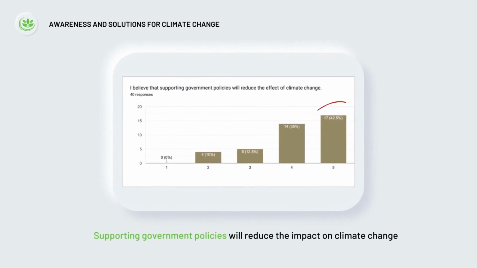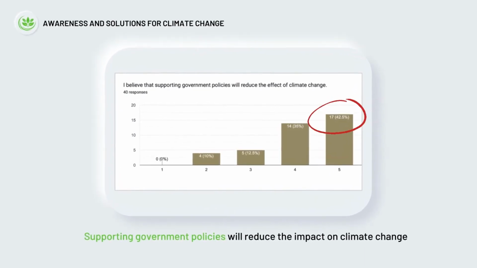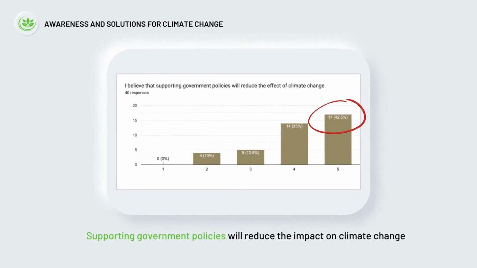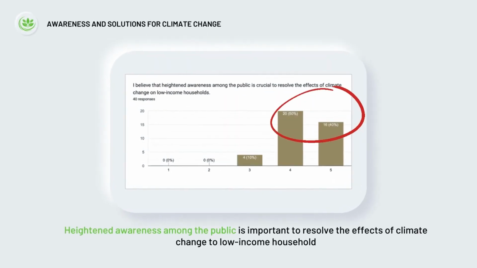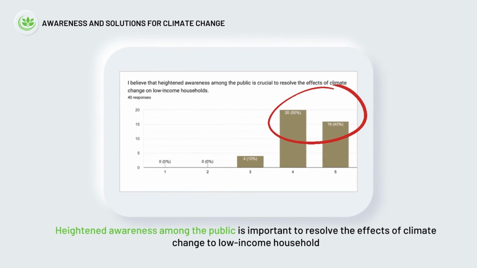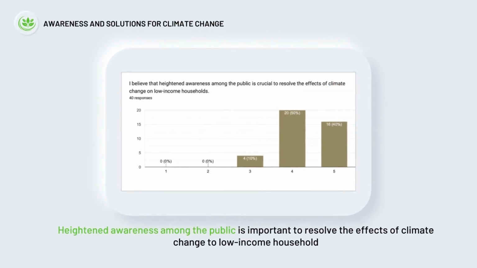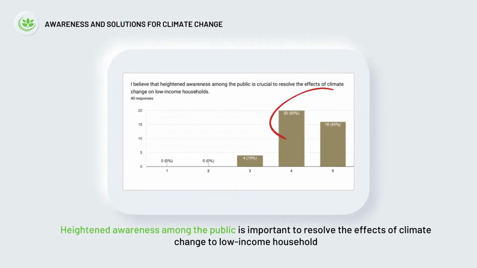In addition, 42.5% of the respondents strongly believe that climate change can be reduced by supporting government policies. A suitable government policy can be effective in minimizing the impact of climate change on poverty. Most of the respondents strongly believe that heightened awareness among the public is extremely important to resolve the effect of climate change on the low-income household.